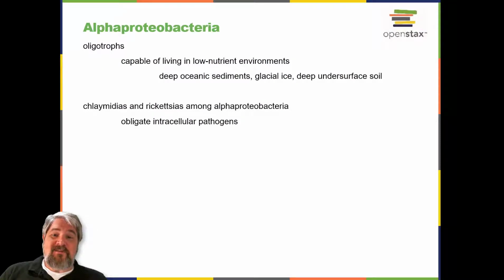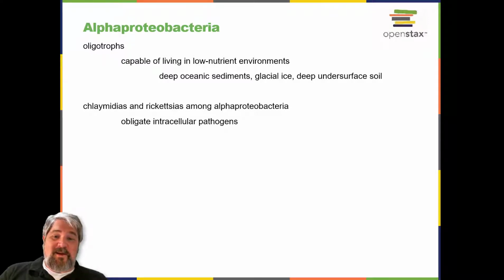Alphaproteobacteria. The first class of Proteobacteria is the Alphaproteobacteria. The unifying characteristic of this class is that they are oligotrophs, organisms capable of living in low-nutrient environments such as deep ocean sediments, glacial ice, or deep undersurface soil.